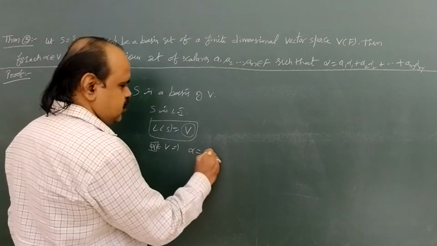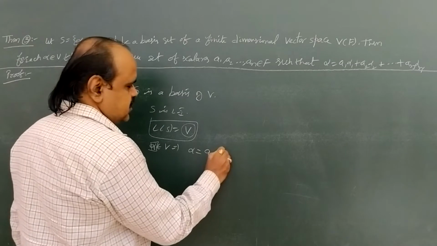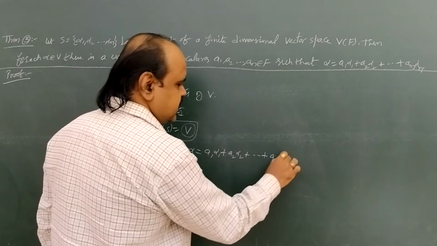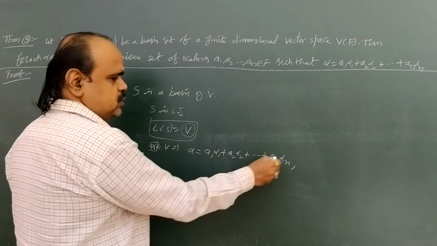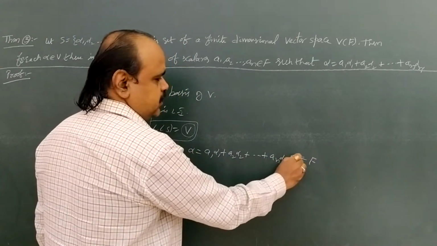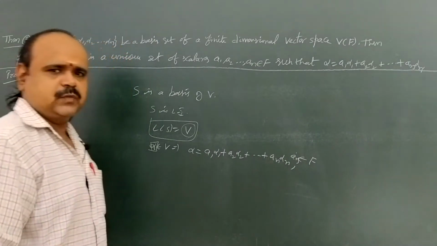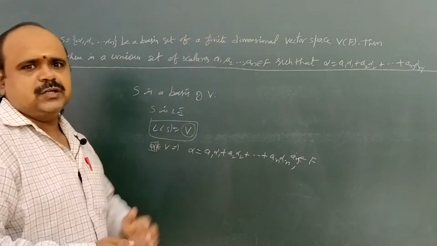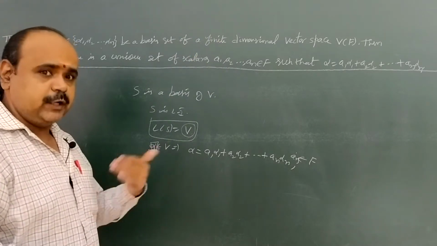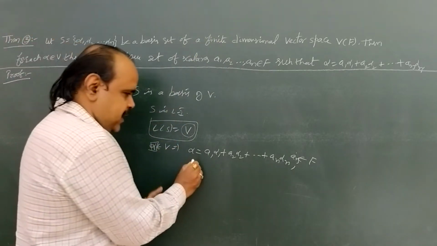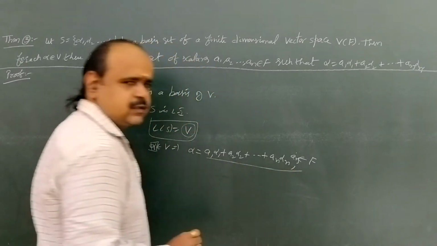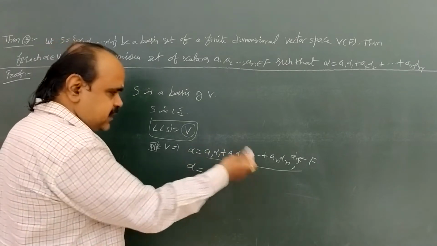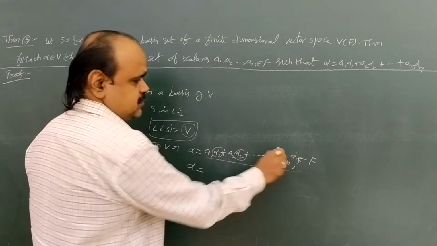So let that linear combination be alpha equal to a1 alpha 1 plus a2 alpha 2 plus and so on plus an alpha n, for a1, a2, and so on an belongs to F. Okay. Here what I mentioned in this theorem, what we are going to prove, is that if we represent alpha as this type of linear combination, we cannot define the same alpha as another linear combination of the same vectors.